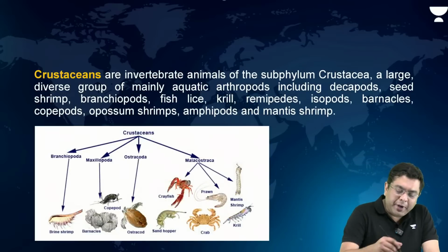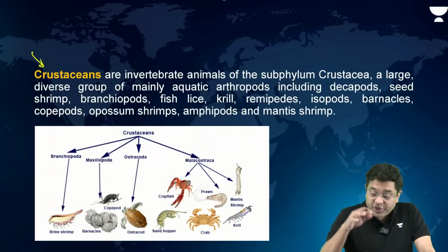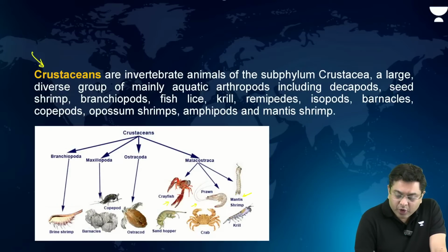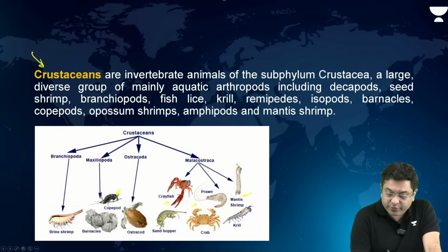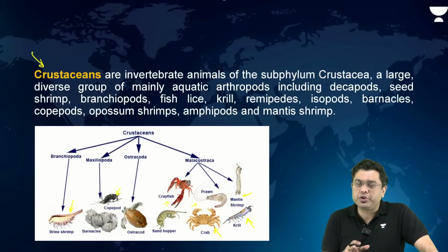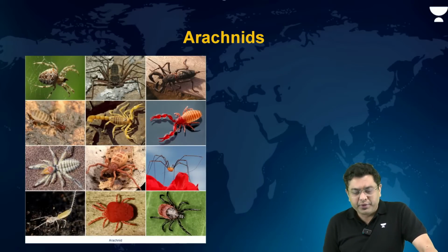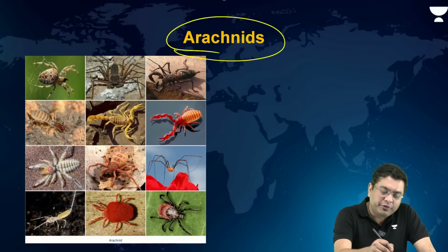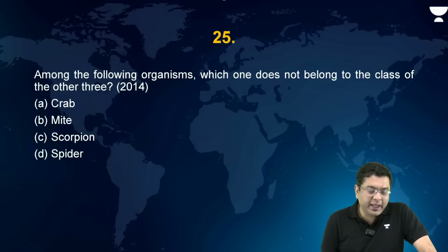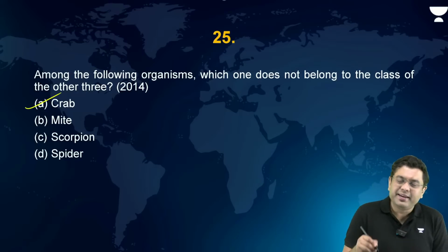Now, crabs, they belong to the category of crustaceans, right? So crustaceans, the shell-bearing organisms that you have, shrimps, prawns, crayfish, right? Copepods, all these are crustaceans. Then crab, krill, all these are copepods or crustaceans. But then you have certain species which belong to the category of arachnids. So within the arachnids you find the scorpion, the spiders, and so on. So here, crab, mite, scorpion, and spider. The odd one out in this case is crab.